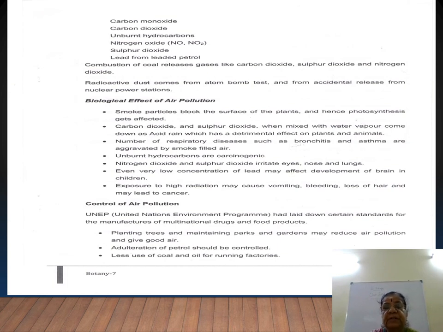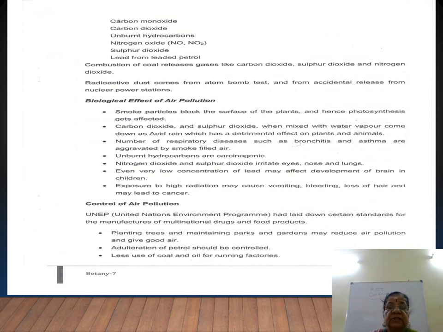Number of respiratory diseases such as bronchitis. Bronchitis na inflammation of the bronchi. நம்ம வந்து structure of lungs தெரியும் இல்லையா? Trachea branching into two as bronchi and then entering into lungs. So that bronchi, when it is inflamed, swelling, அது வந்து bronchitis. Asthma, breathing problem, right? Or aggravated by smoke-filled air.